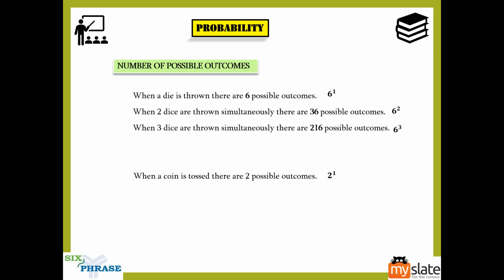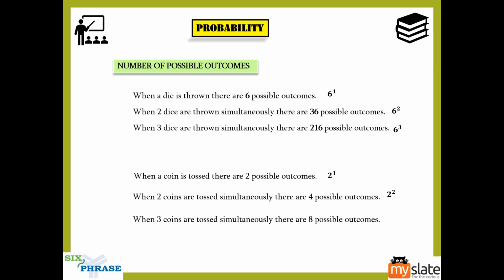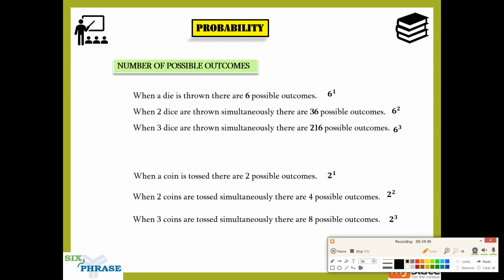When I toss two coins, it will be four possible outcomes, it is 2 squared. When I toss three coins, it is 2 cubed. So this number 2 is determined by the total number of outcomes in that event. Here it is 2, so we take 2. Here it is 6, so we take 6, because when you throw a die, there are only 6 possible outcomes, right? When you toss a coin, there are only 2 possible outcomes. Let us suppose we have an event where there are 5 possible outcomes. Then it is 5 power 1, 5 power 2, 5 power 3, and so on and so forth.